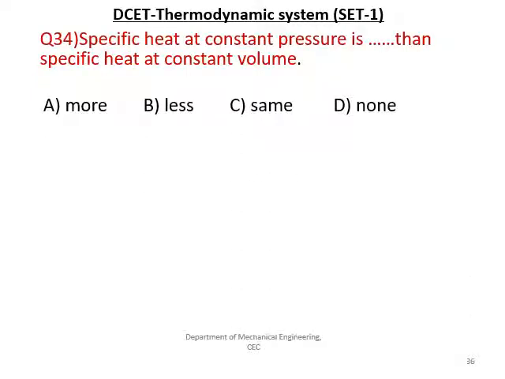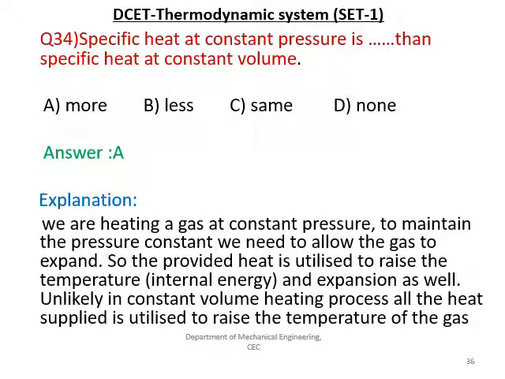The specific heat at a constant pressure is whether it is more, less or same as the specific heat at constant volume is the question. The answer is A, and we have to understand the specific heat rate, that is Cp. The Cp is always greater than Cv, that is at a constant volume.